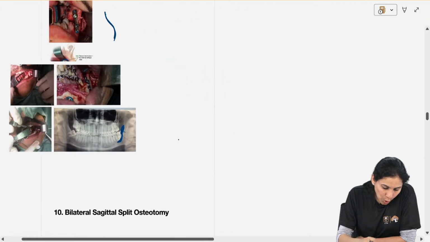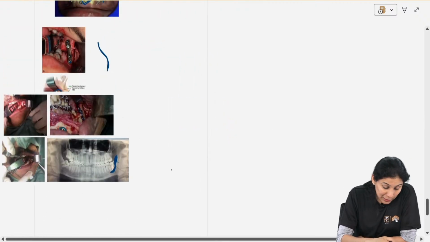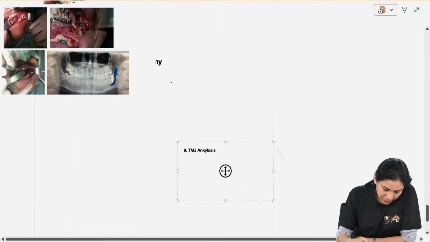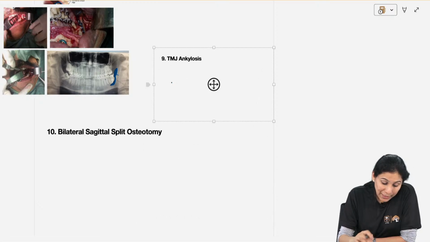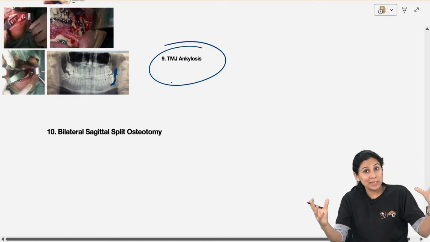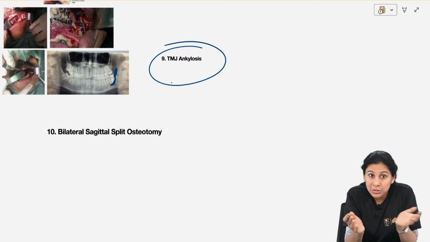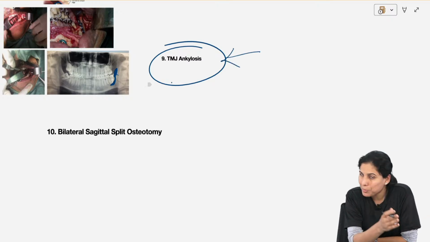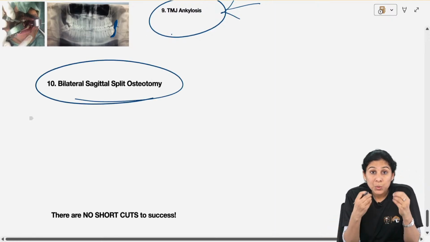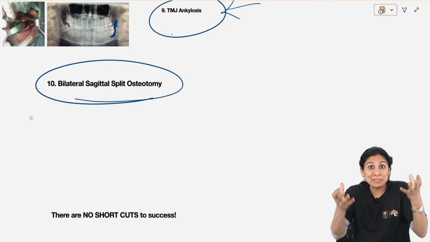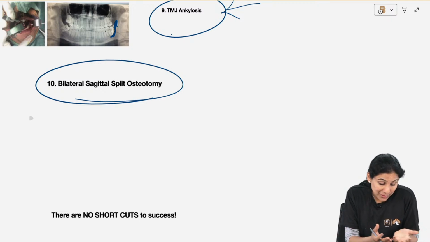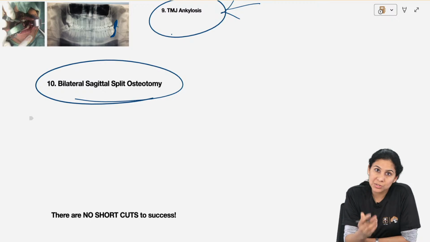The next doubt was TMJ ankylosis. Okay, doubt number 9 was TMJ ankylosis. Now, I cannot explain TMJ ankylosis completely because it's a big topic. It's not a doubt. All those who want to understand TMJ ankylosis, please go back and watch the videos. Similarly, those who have asked about bilateral sagittal split osteotomy, what is your doubt? This is not a doubt. This is a topic. This is the textbook. There are books on bilateral sagittal split osteotomy. So it's not really a doubt. Go to the videos, watch the videos.